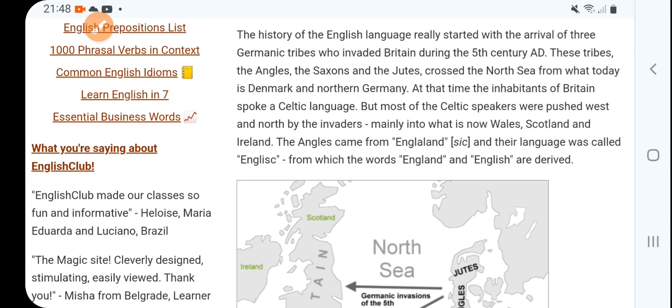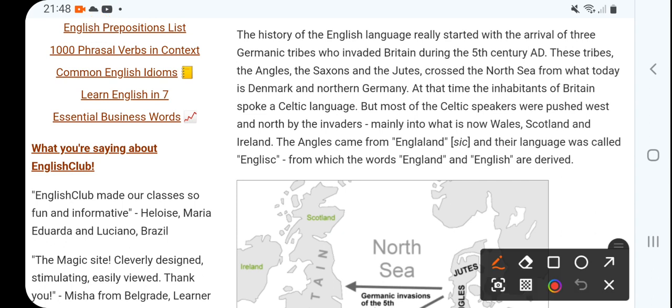The history of the English language really started with the arrival of three Germanic tribes who invaded Britain during the 5th century AD. First of all, please take note that, for example, for the history of English literature, the proofs have been found from the 10th century.